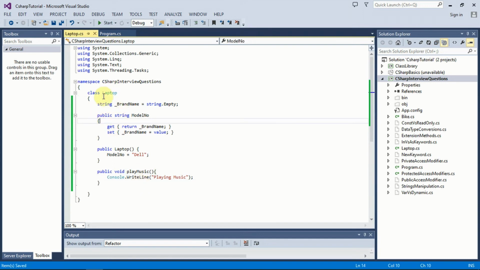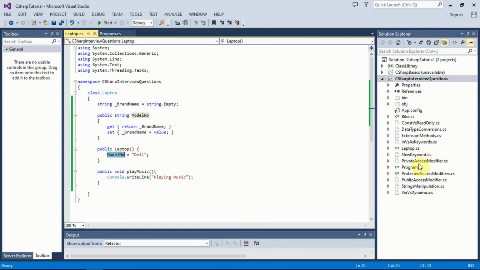Now how do I access this property and this method of this class? For that I have to create an object of this class. So how do we create an object? Whenever we create an object, we use the new keyword, and that keyword in turn will call this constructor, and it will initialize the value of that object. The model number has Dell.